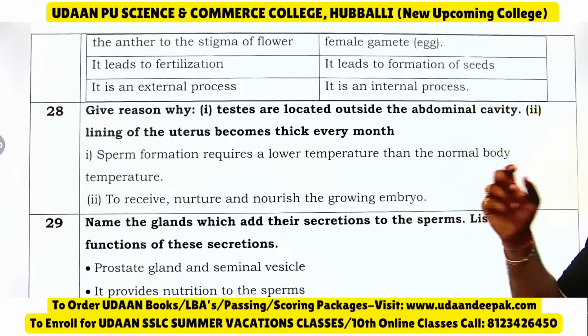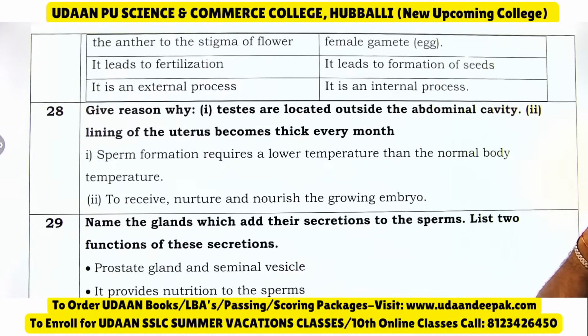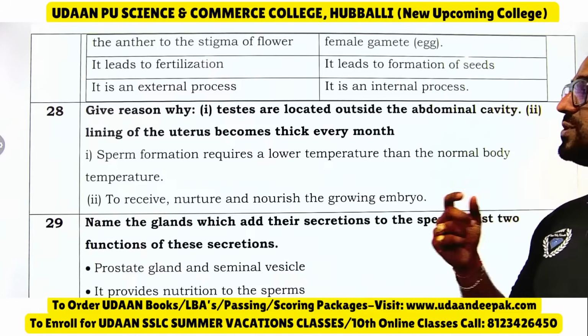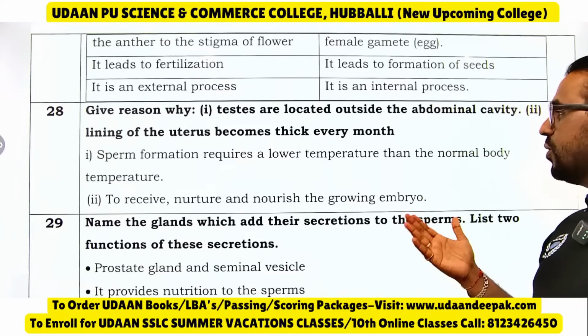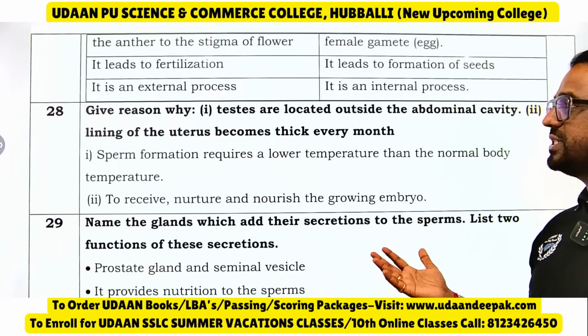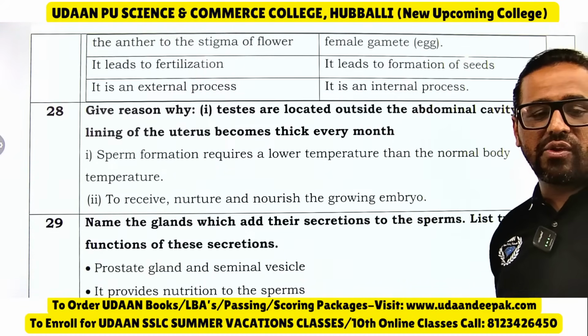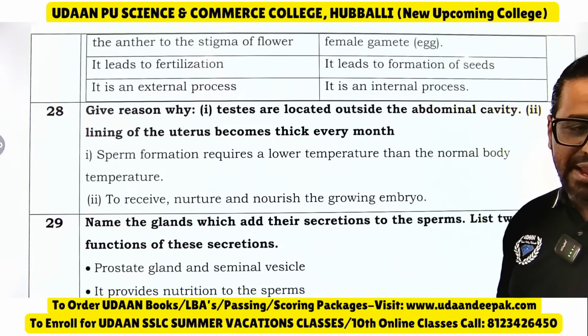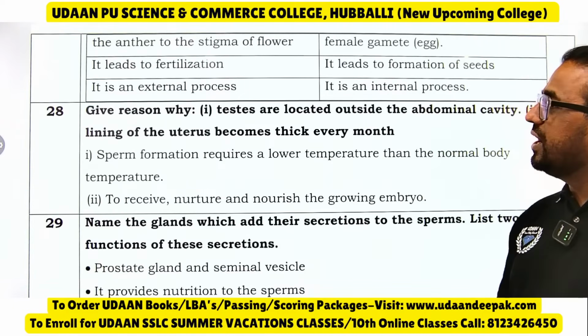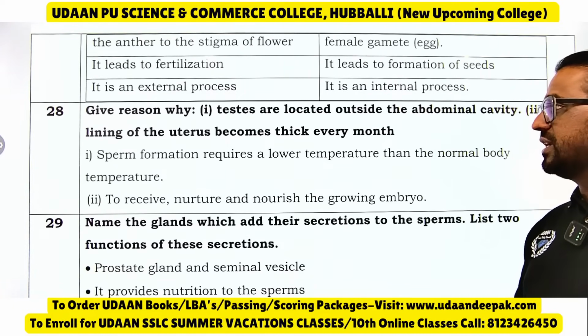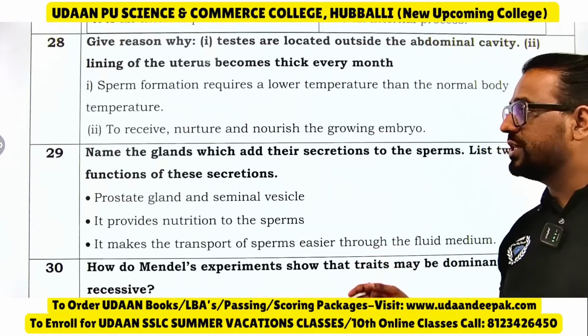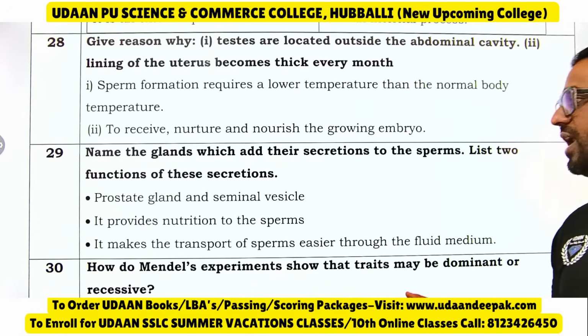Then give reason why testes are located outside the abdominal cavity. Sperm formation requires a lower temperature than normal body temperature. For that purpose, testes are located outside the abdominal cavity. Similarly, the lining of uterus becomes thick every month to receive, nurture and nourish the growing embryo.